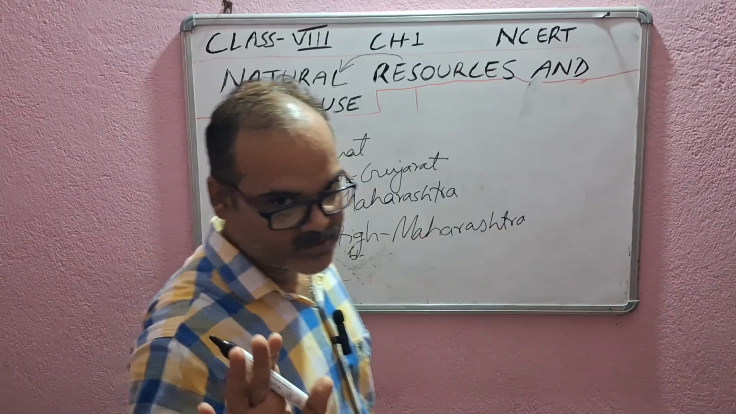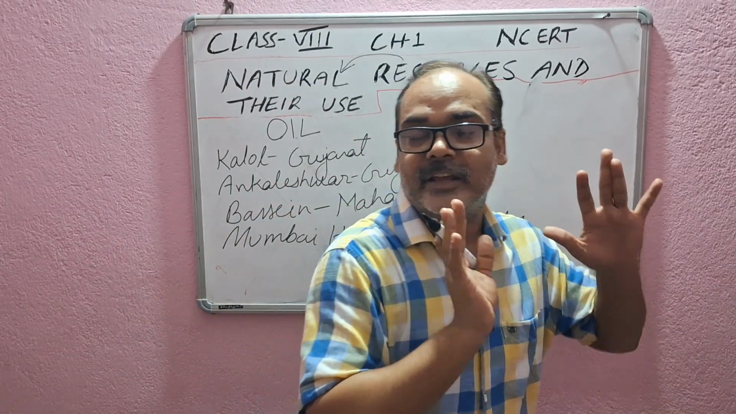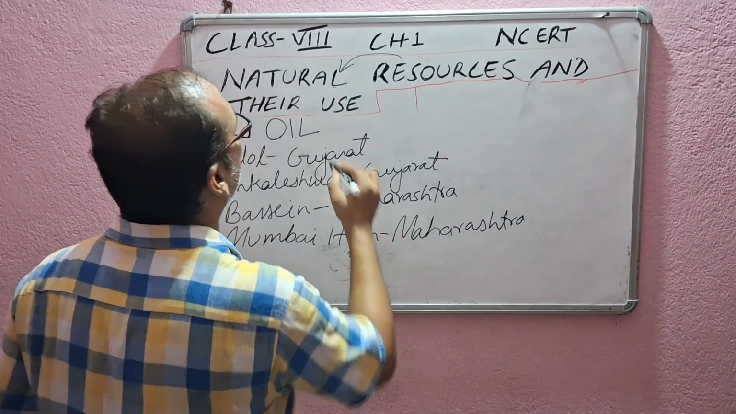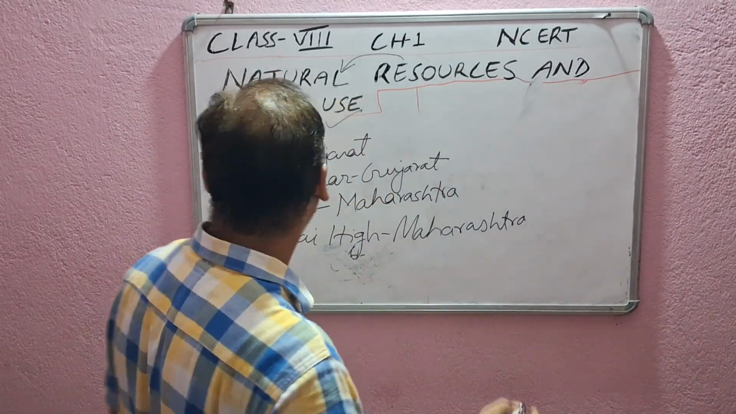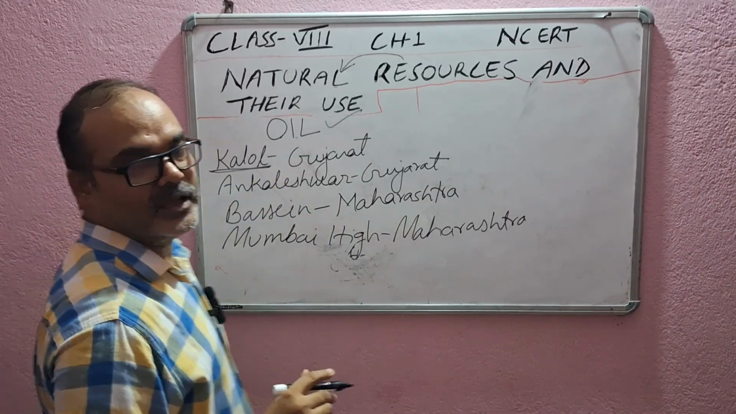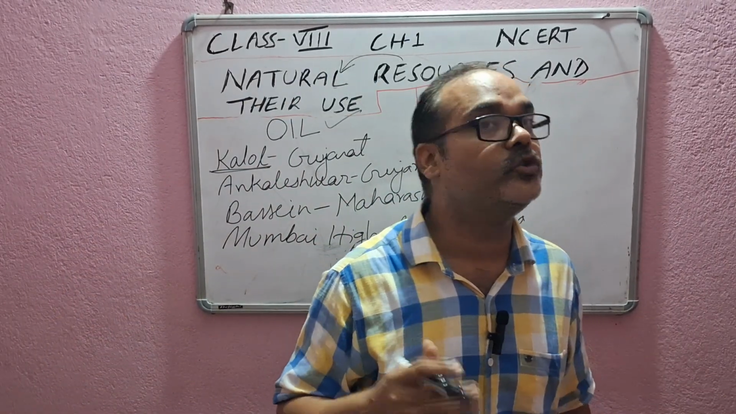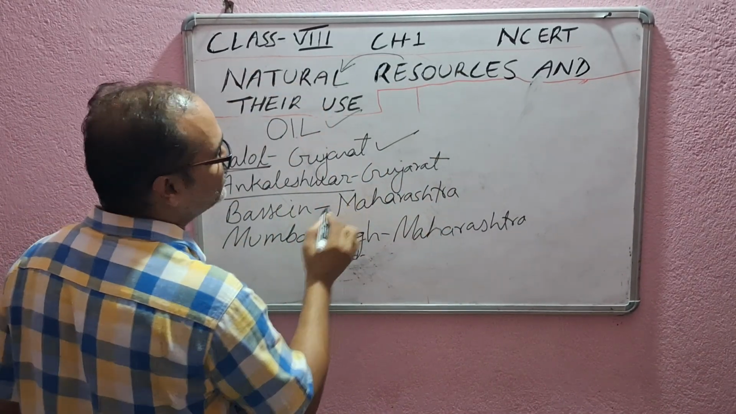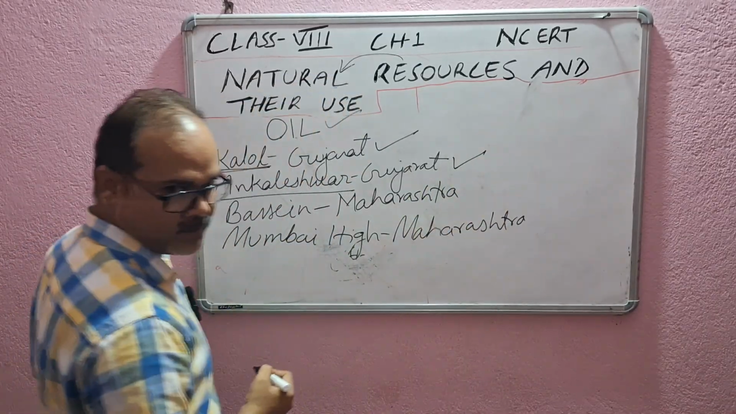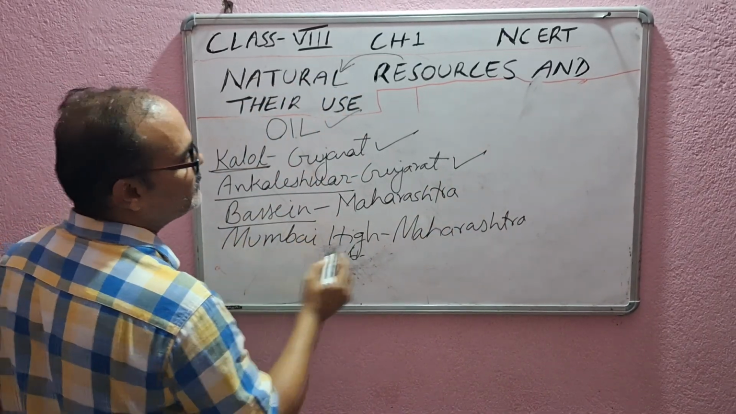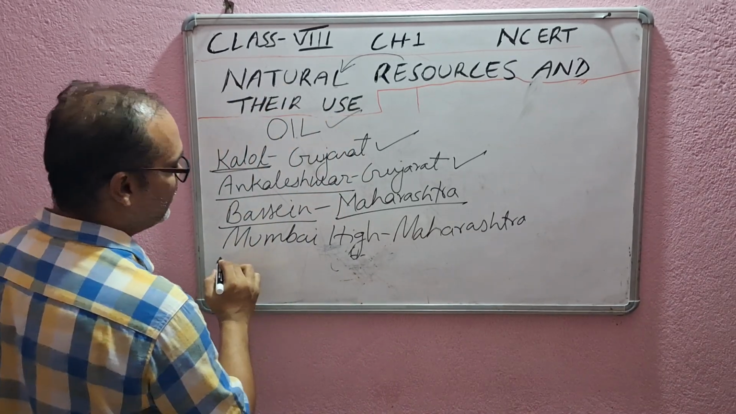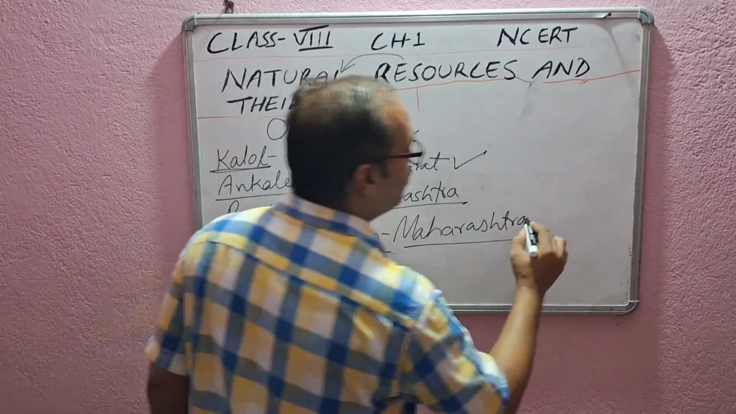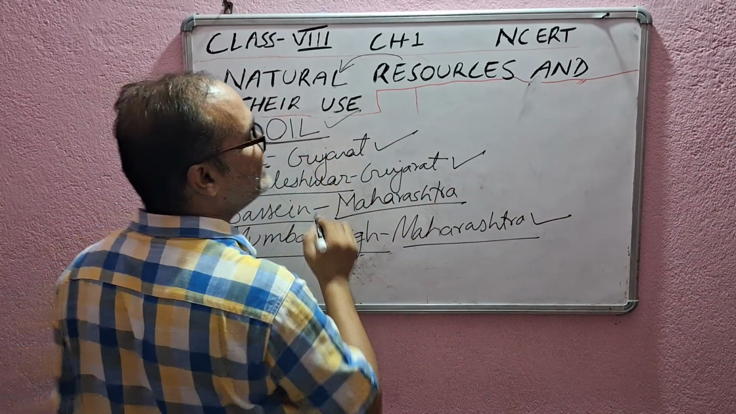About coal we have discussed, and I think you have all written in which state Jharia is located. Now let's move to oil, where oil deposits are found. Kalol. If I ask you where Kalol is, you don't know, right? So please note down. Kalol is in Gujarat. Next we have Ankleshwar, also in Gujarat. Then Bassein is in Maharashtra, and Mumbai High in Maharashtra. So we found oil deposits at these places.